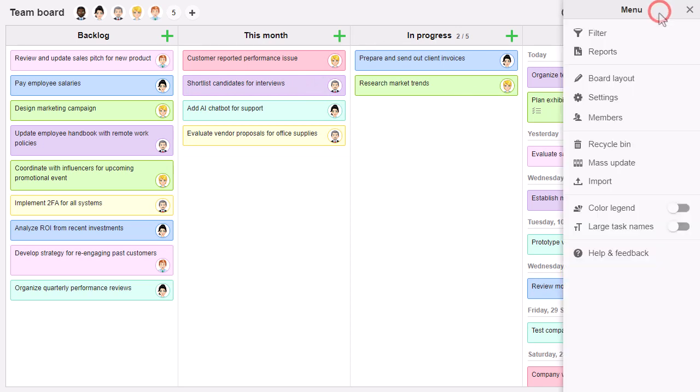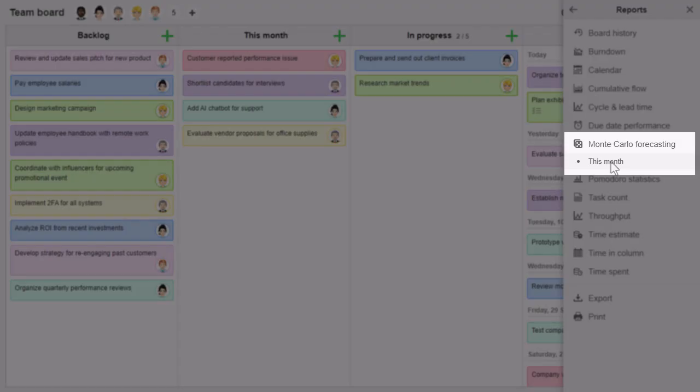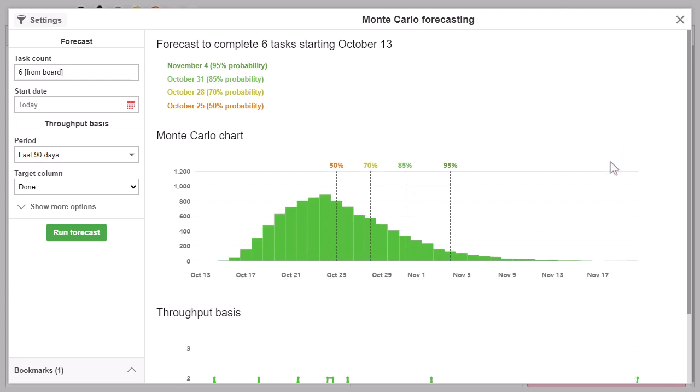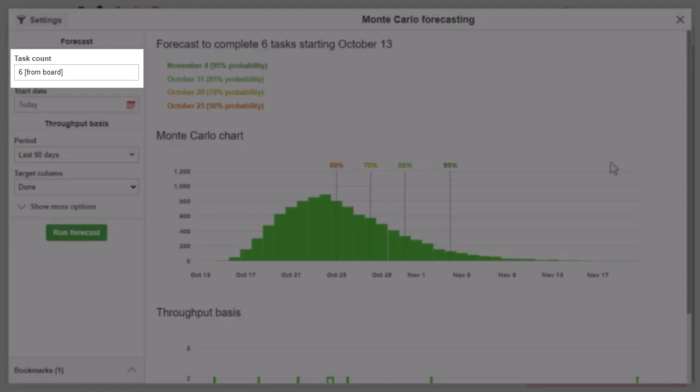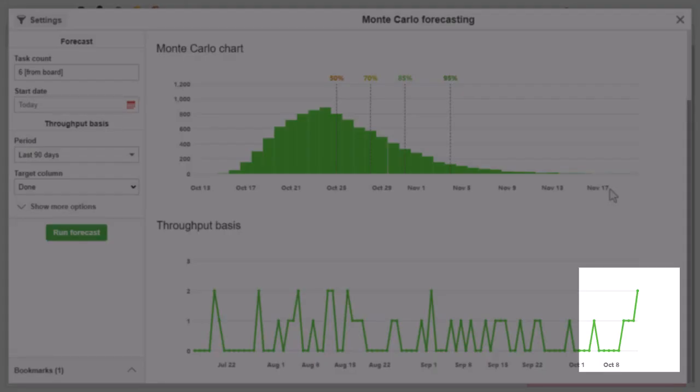We are now curious if we are on track. I open the bookmark that we created earlier. As you can see, the task count reflects an updated count now. You can also see that the throughput chart has been updated with the tasks that have been completed.